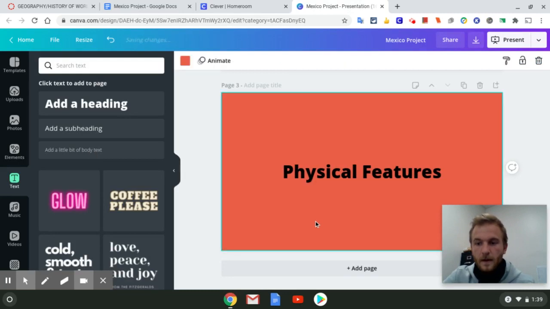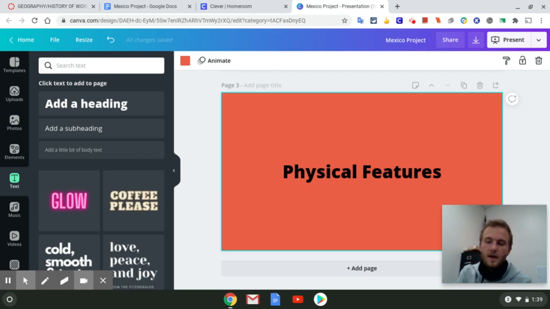Now, that is the general gist of how Canva works. There are more tools that you can use, but I'm giving you the bare minimum. If you want to mess around with it and add some extra to it, feel free to. But I'm not requiring it. All you need to do is have your information, your image, and then the headings for each slide.